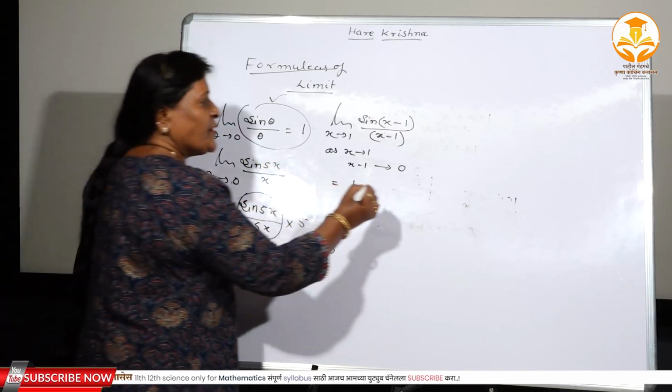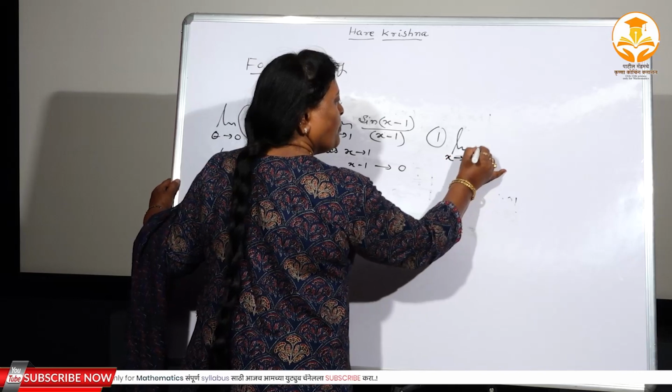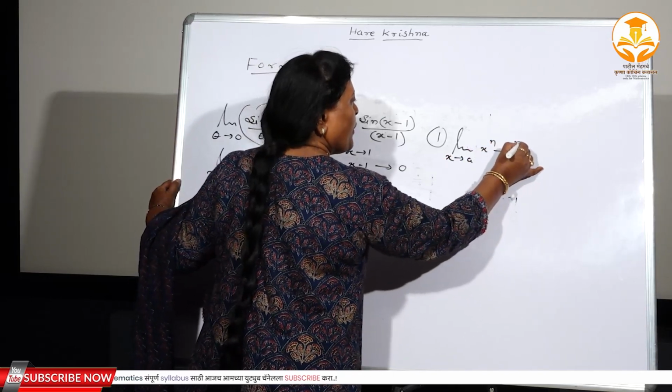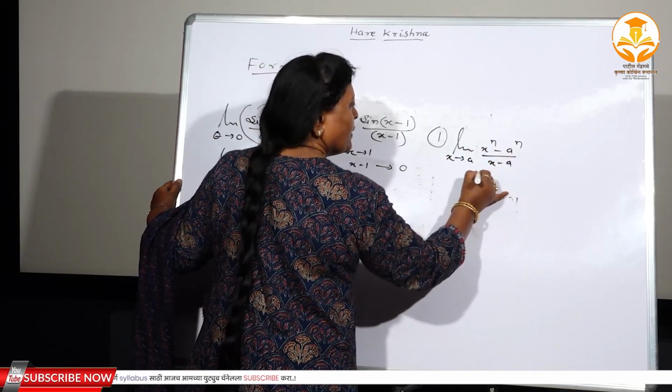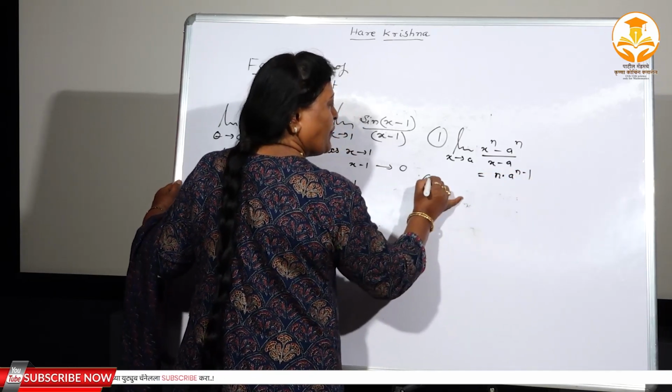So what is the first formula we have studied here? That is limit x tends to a, x to the power n minus a to the power n divided by x minus a, that is equal to n into a to the power n minus 1. What is the second formula here?